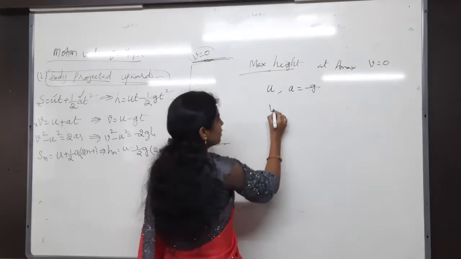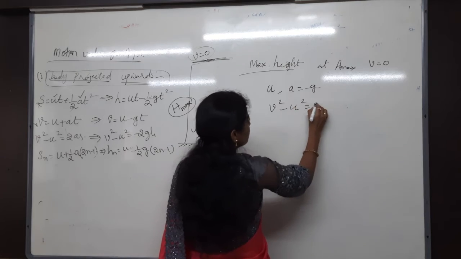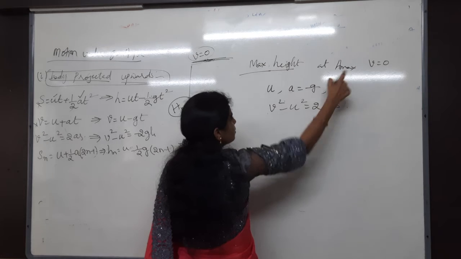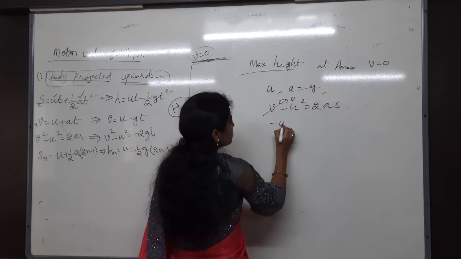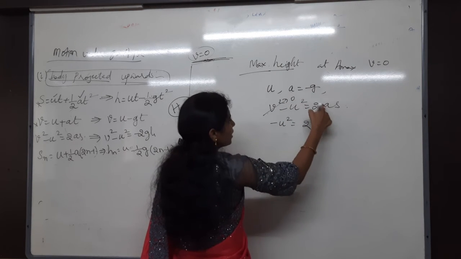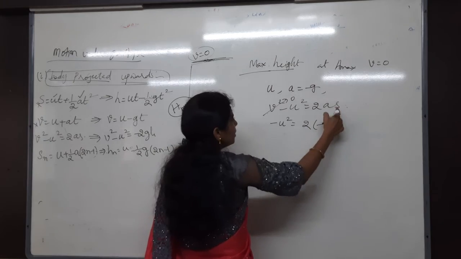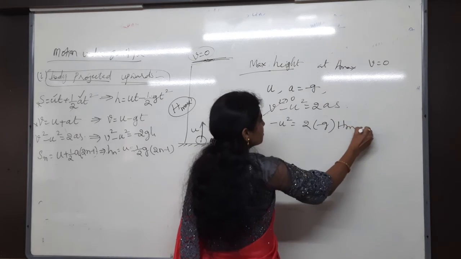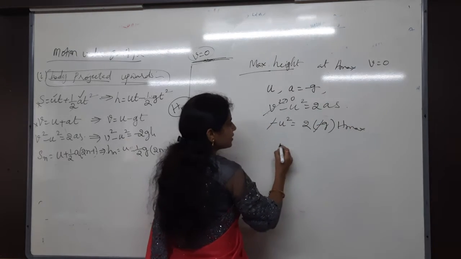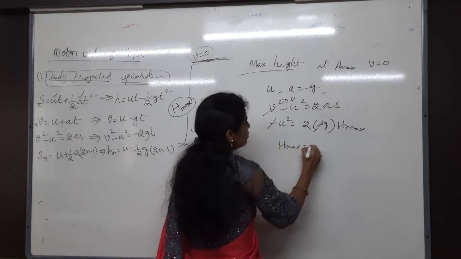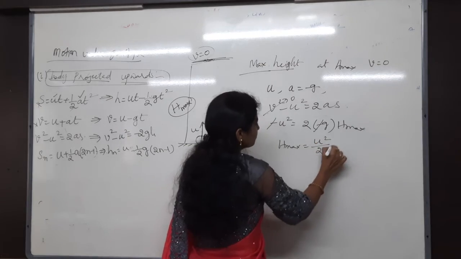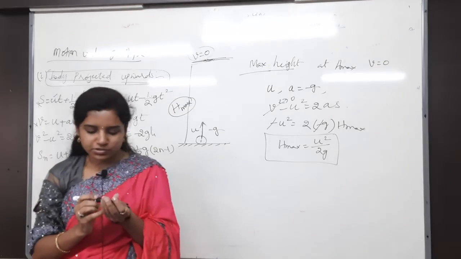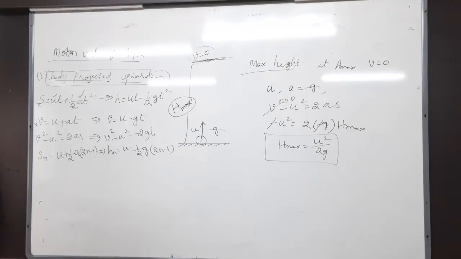The formula: v square minus u square is equals to 2as. Final velocity is 0, then minus u square is equals to 2 into minus g into h maximum. Minus minus gets cancelled. Then h max is equals to u square by 2g. Clear? Write that maximum height.